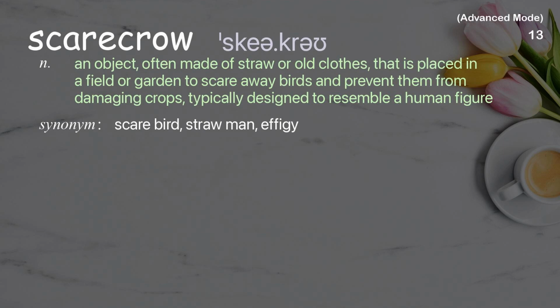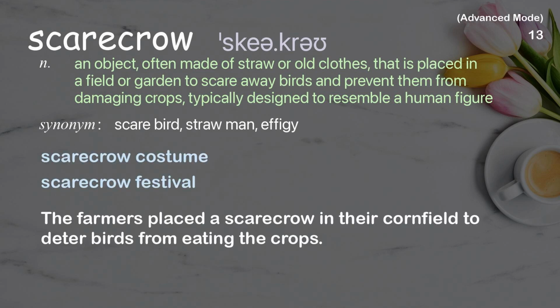Scarecrow. An object, often made of straw or old clothes, that is placed in a field or garden to scare away birds and prevent them from damaging crops, typically designed to resemble a human figure. Examples: Scarecrow costume. Scarecrow festival. The farmers placed a scarecrow in their cornfield to deter birds from eating the crops.